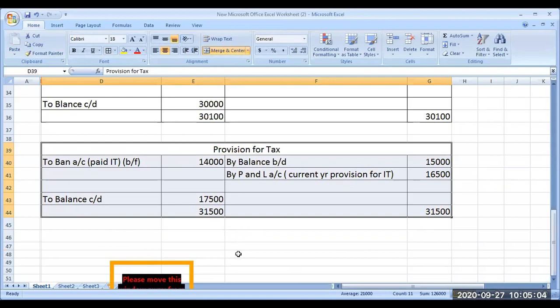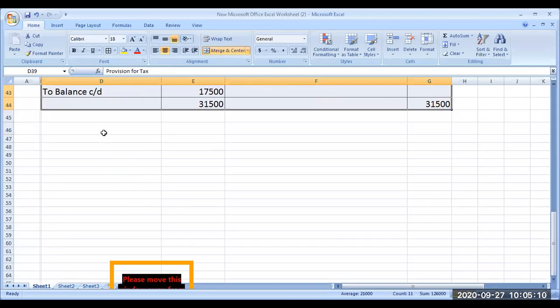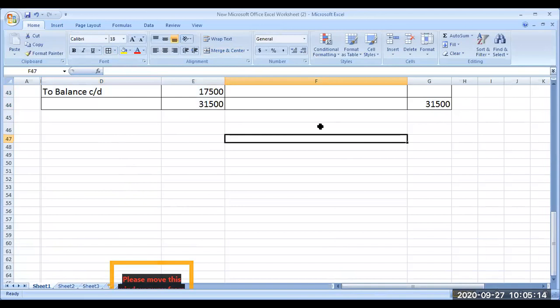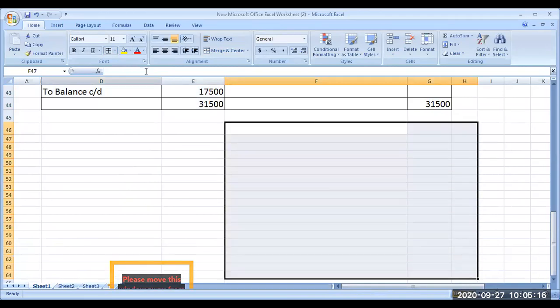As far as the long-term liabilities and the provisions are concerned, we are done with all the accounts. Now we have to start with the cash flow statement. I'll write it here. The cash flow statement.